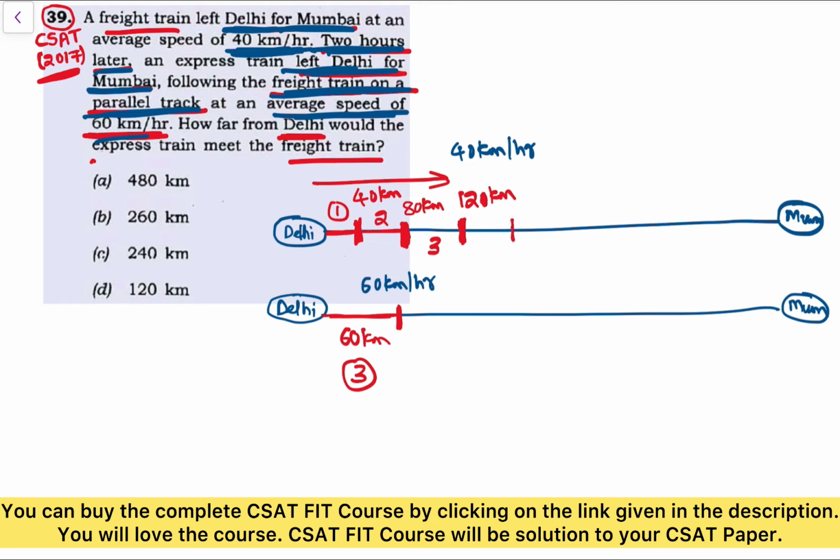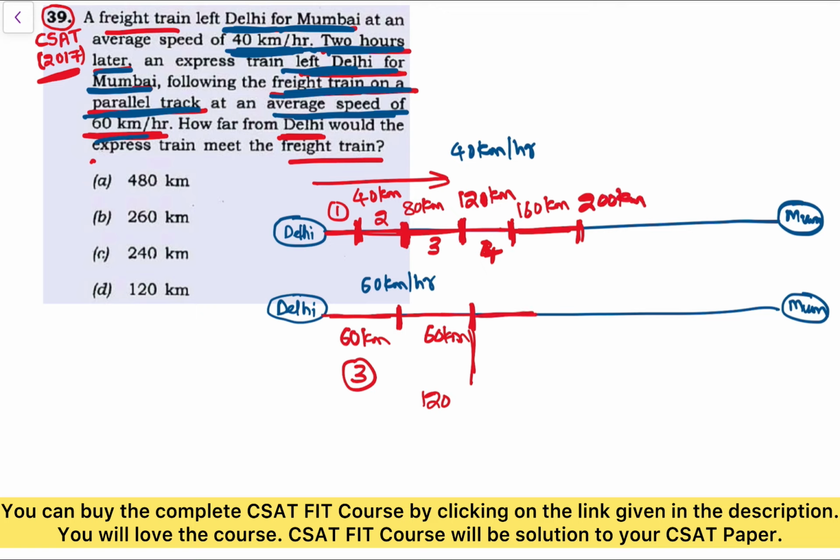After the fourth hour the freight train reaches 160 kilometers, because again 40 kilometers, and the express train travels another 60, so it is 120 kilometers away from Delhi. In the fifth hour the freight train again travels 40 kilometers, that is 200 kilometers away from Delhi.